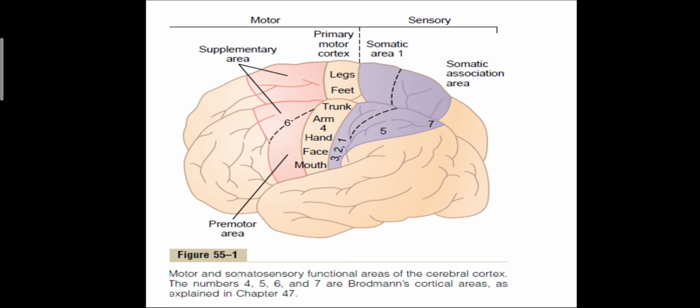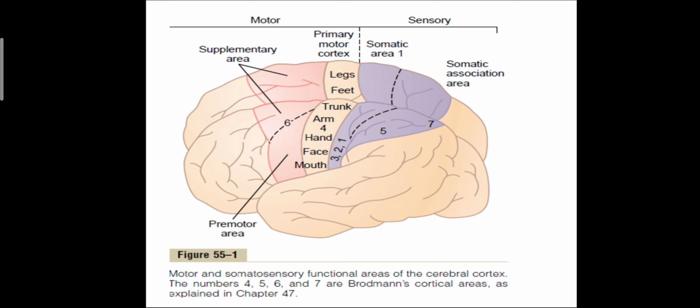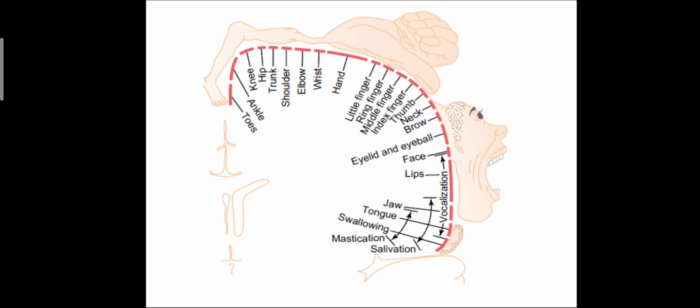So this is a figure of the motor and somatosensory functional areas of the cerebral cortex. The numbers 4, 5, 6, 7 are the Brodmann cortical areas. So these are the various areas that control various movements. The areas for vocalization and fine movements are bigger than the areas for axial movements.